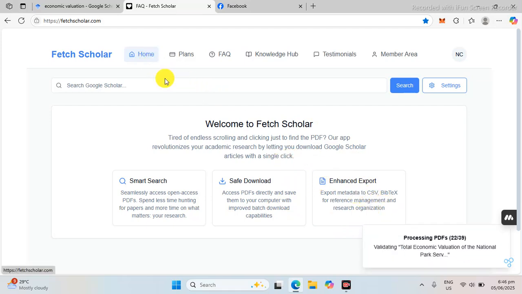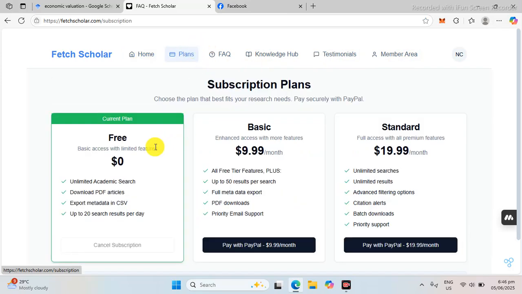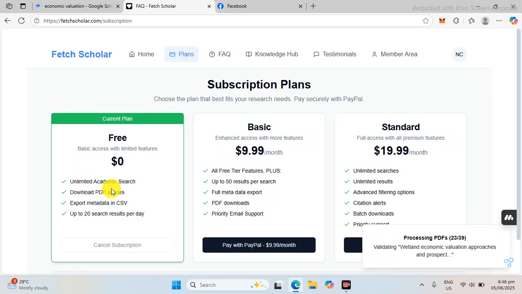This is actually in beta, and you can subscribe for free, and you get unlimited search, download PDF, extract metadata, but you have limited search results per day, like 100 for free. And that's generous enough.